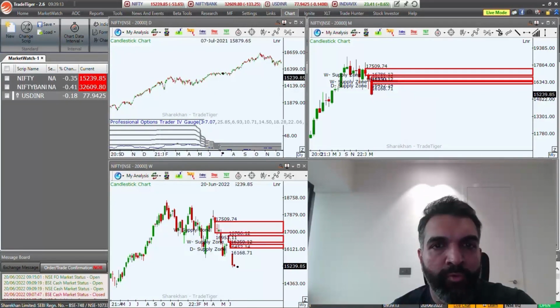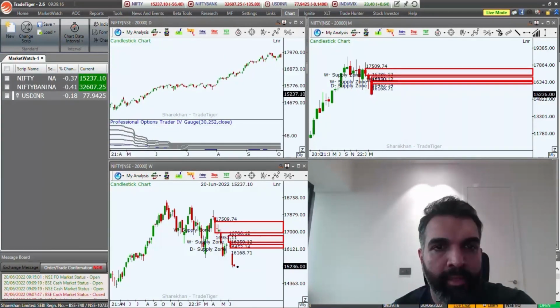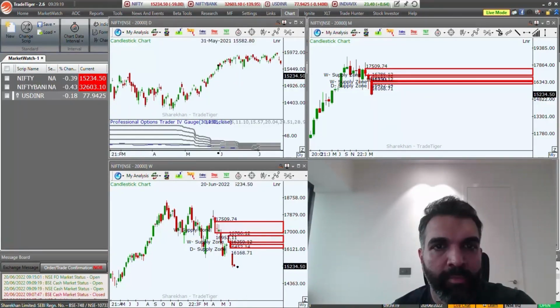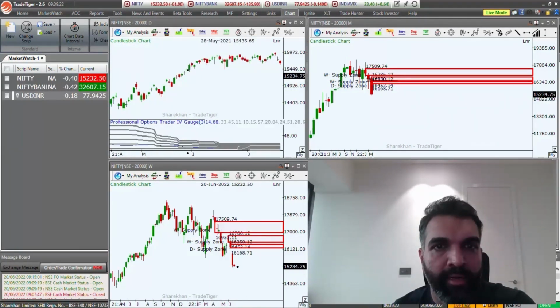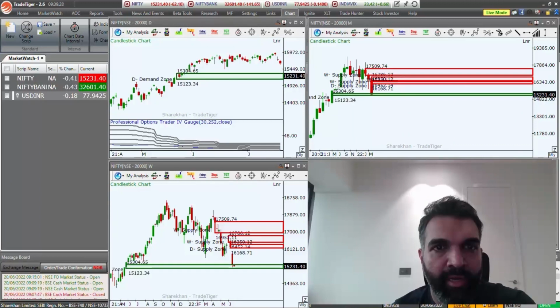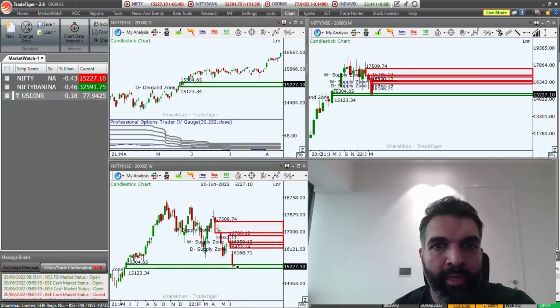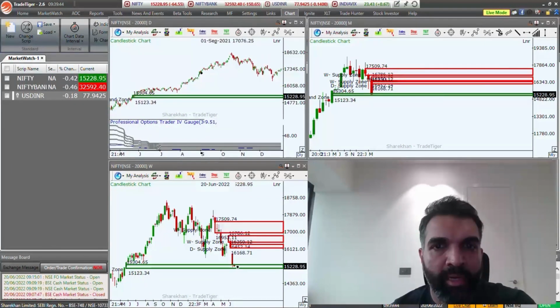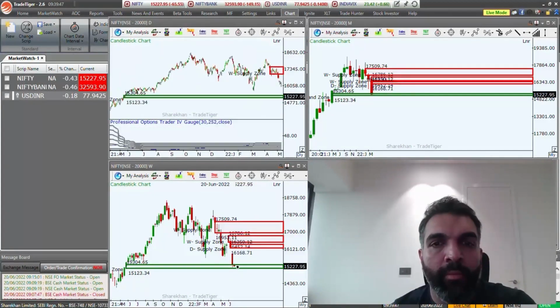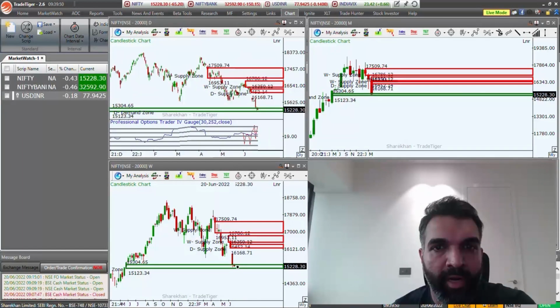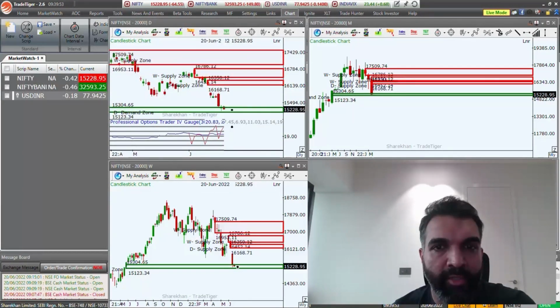So if we just move to the right-hand side now, the key area which is still playing out right now is this entire consolidation over here. So this is going to be a very crucial area for the Nifty. And if we have a break of 15,123 to the downside, then things will start looking a little bit more bearish. If we do tend to hold on to this level, the market might give us a little bit of a bounce. Whether that bounce will sustain or not, we don't know. But that's what this demand zone is all about. And right now, currently, we are trading inside that demand zone as we speak.